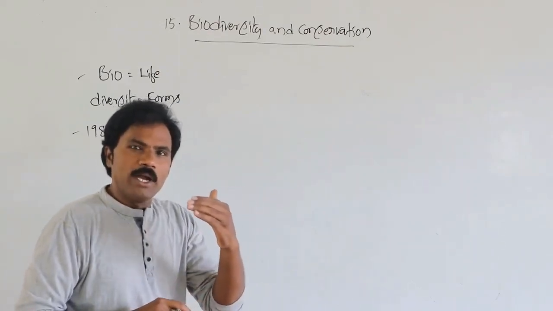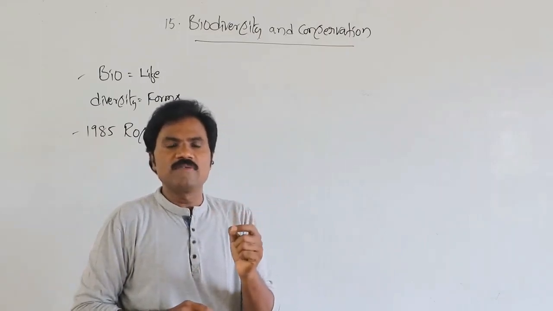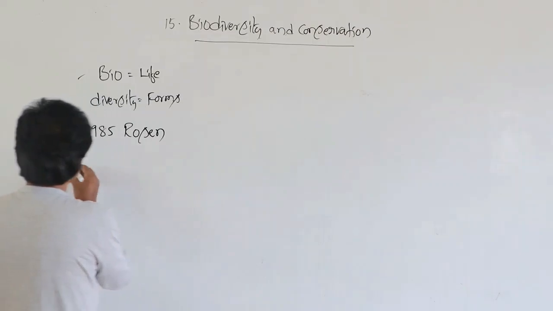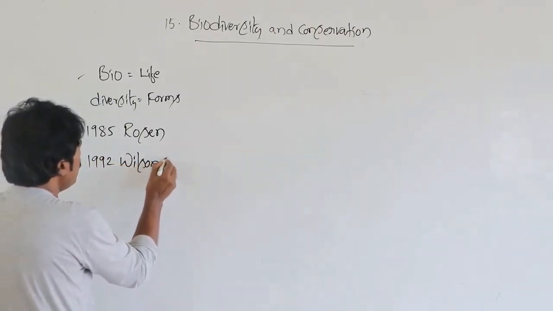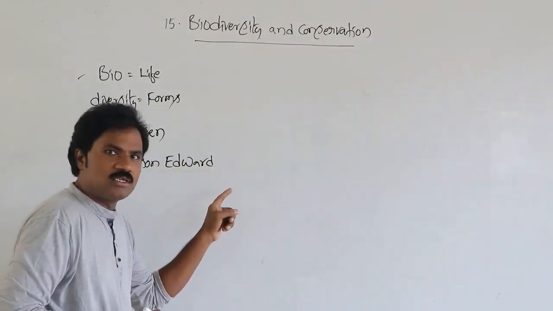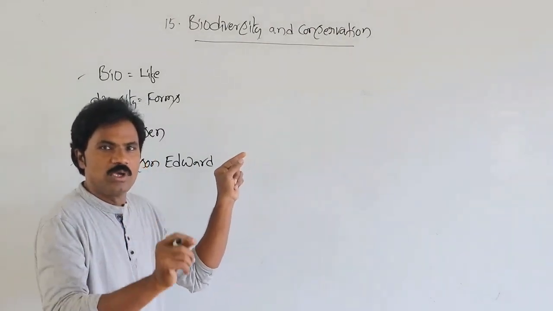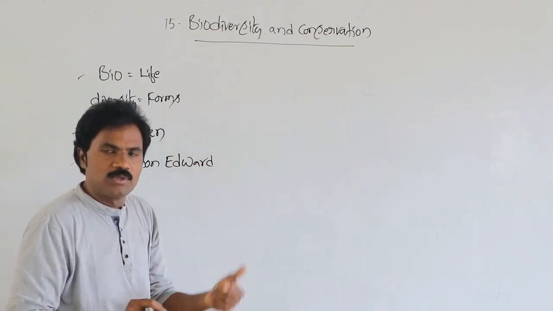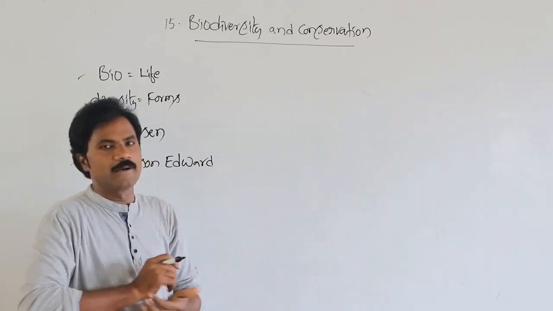Then how did the word biodiversity become popularized? Because of Edward Wilson in 1992, with the help of these scientists, that word became popularized. Who is the scientist who used it for the first time? You must write Rosen. How did it become popularized? With the help of Edward Wilson in the year 1992.